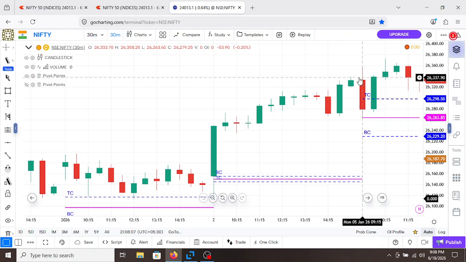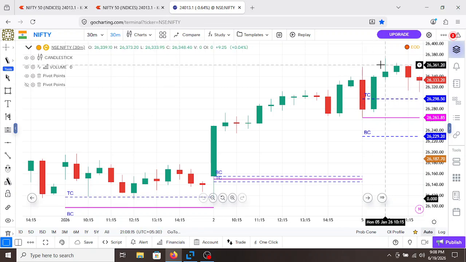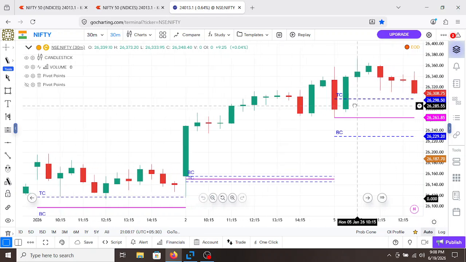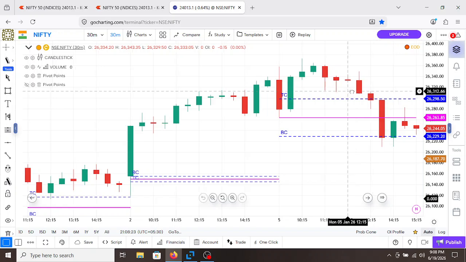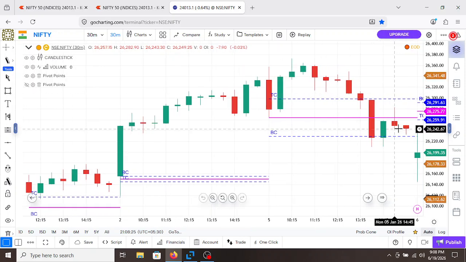But this selling activity confirms that sellers are present here, so we need to be cautious on the higher side. Later on, Nifty falls from the same selling zone and closes at the day low here, between the value.